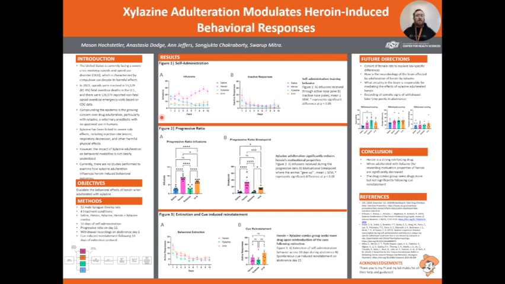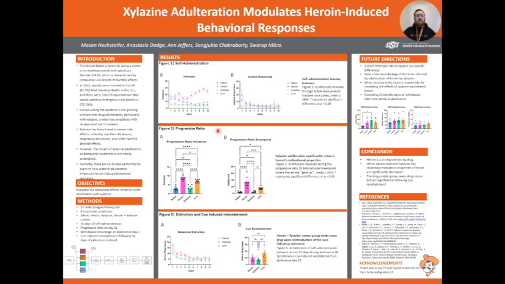Starting with figure 1A, we have our self-administration across 10 days. As you can see, the heroin group has an escalation of drug intake as compared to the other groups. Then we have figure B here, which is our inactive responses, showing that the animals were able to distinguish between an active response that produces their reward and an inactive response that does not give them a reward.